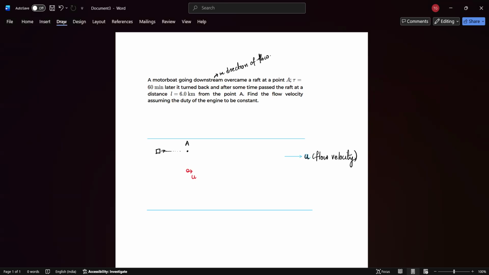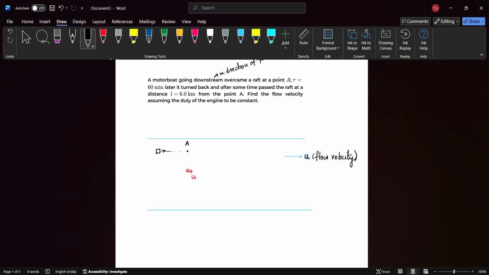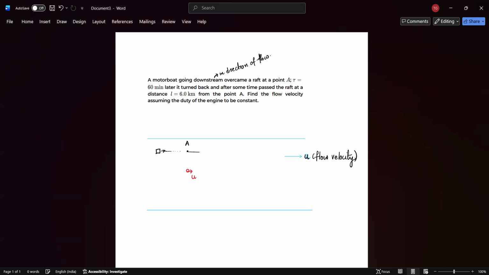So after crossing the raft, the motorboat continues to move forward in this direction. Then they say in the question that after a time t is equal to 60 minutes, let's say at this point, and let's take this point to be point B, it turns back and returns where it came from.